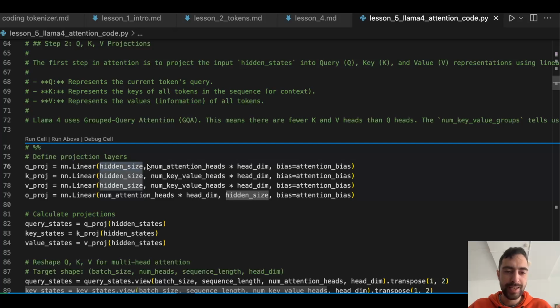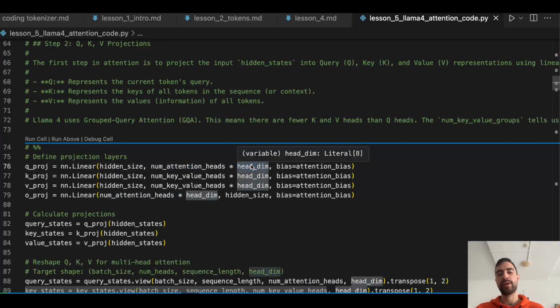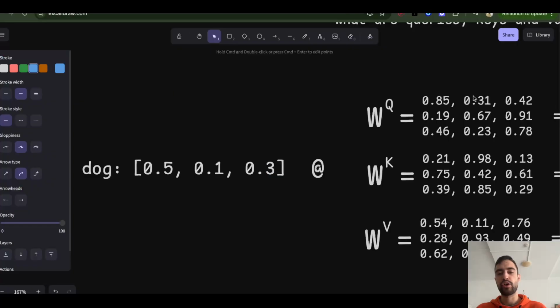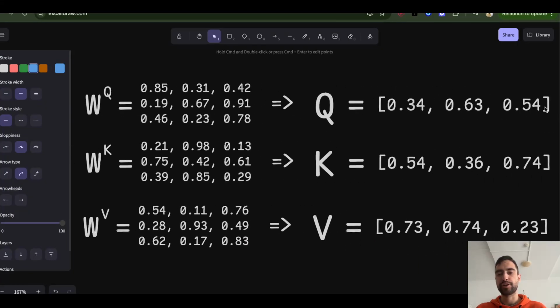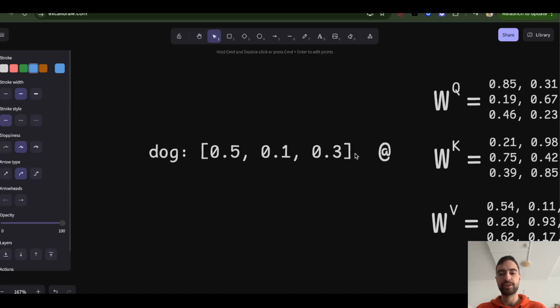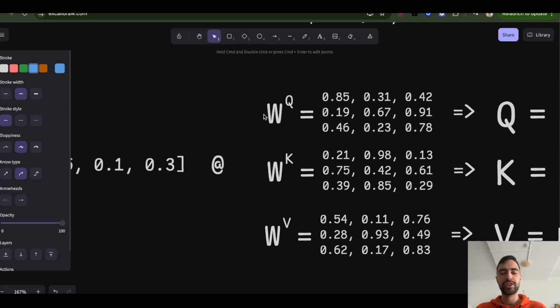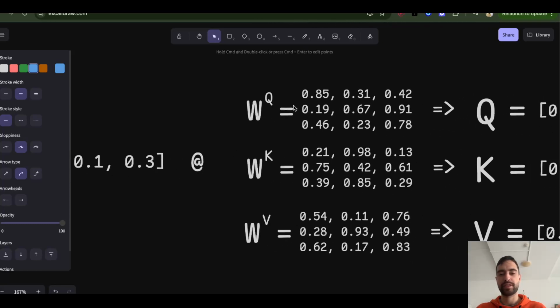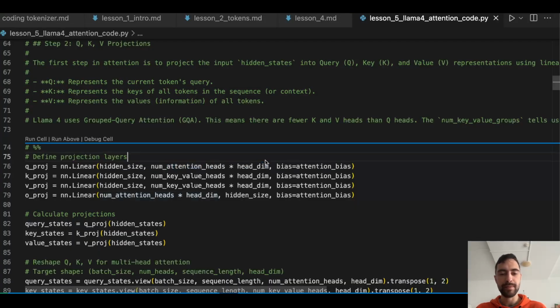So that's hidden size, and the other dimension is gonna be number of attention heads times head dimension, which is actually same as hidden size, because the size of this query vector was made the same as the size of the vector embedding. So actually, in my example here, it's also the same. It's 3 times 3. Yeah, but that's gonna be the same. Input, output.